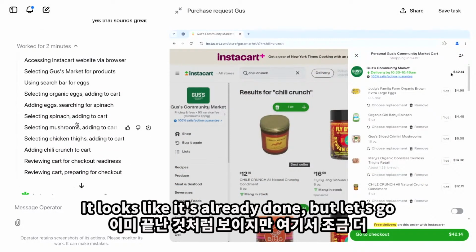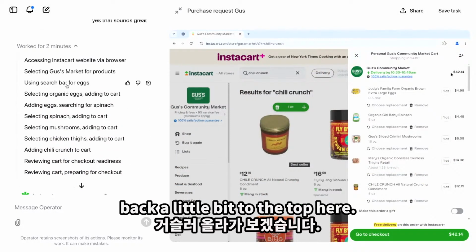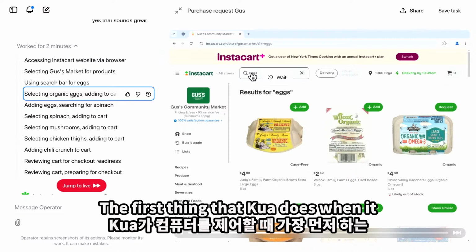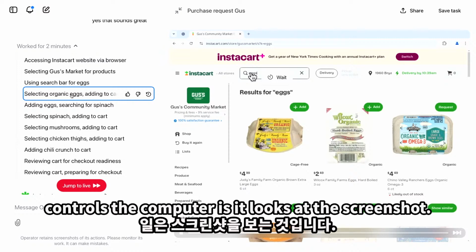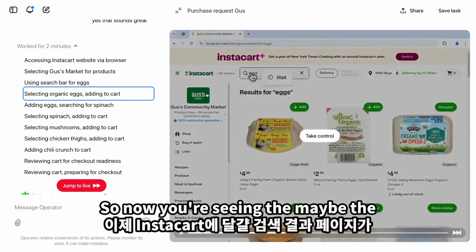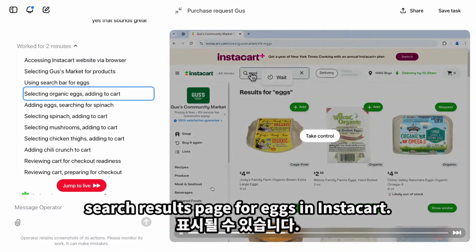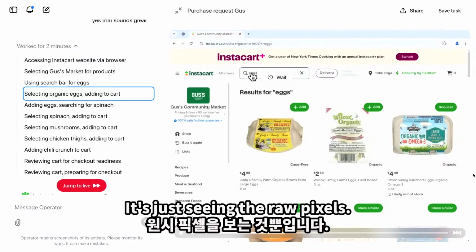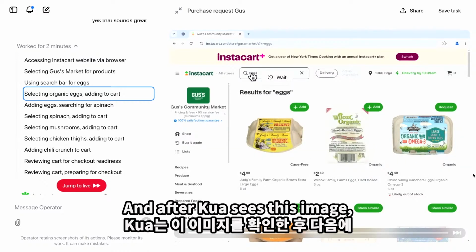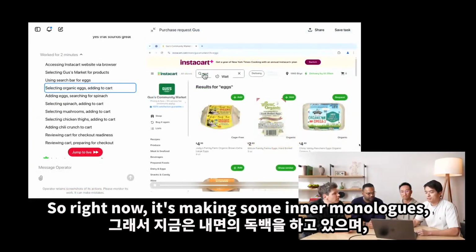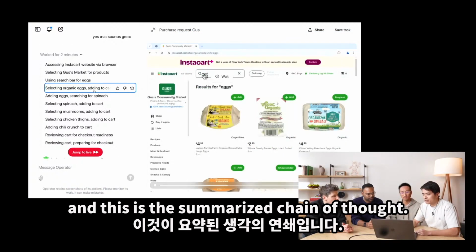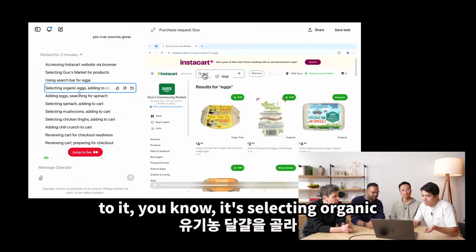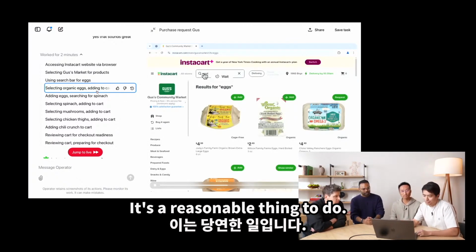It looks like it's already done, but let's go back a little bit to the top here. Okay, so I chose a random spot. The first thing that CUA does when it controls the computer is it looks at the screenshot. So now you're seeing maybe the search results page for eggs in Instacart. CUA understands this. It's just seeing the raw pixels. And after CUA sees this image, it decides what to do next. So right now, it's making some inner monologue, and this is the summarized chain of thought. According to it, it's selecting organic eggs and adding them to the cart, which is a reasonable thing to do.